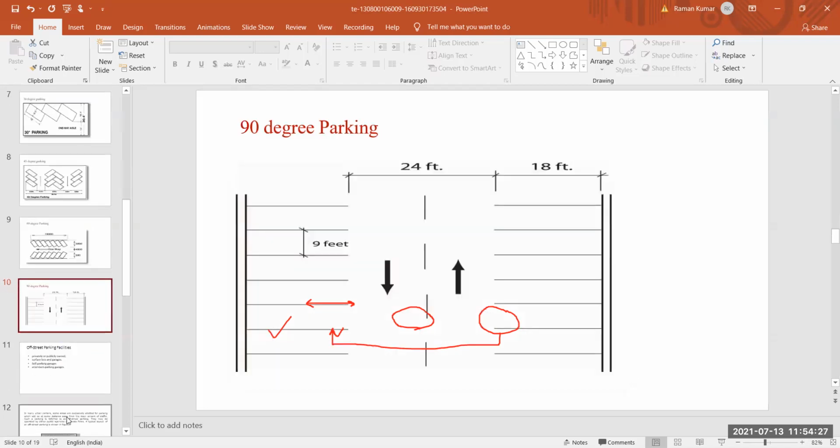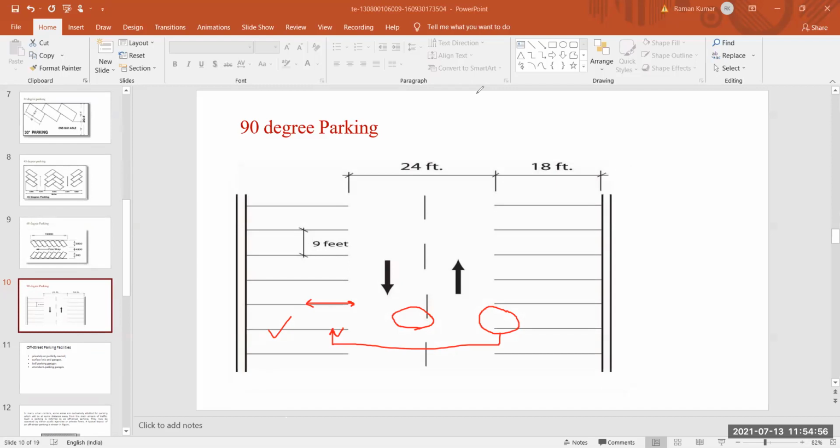And the last one is your 90-degree parking facility. So basically this is another kind of parking facility. Here you all keep all the dimensions in your mind. Here we park our vehicle at 90 degrees. Okay. Next, I think this is all about your on-street parking, and keep one point in your mind, that on-street parking is also known as car parking. So this is all about your on-street parking.